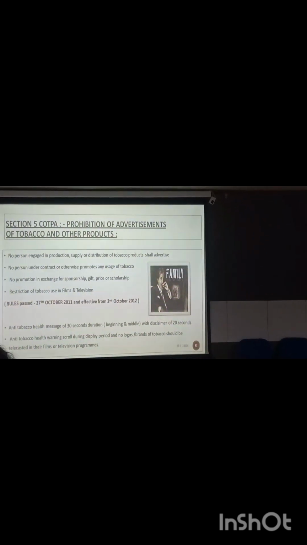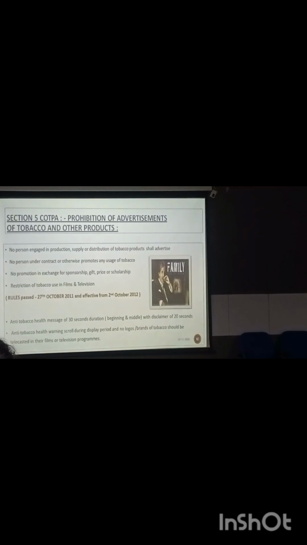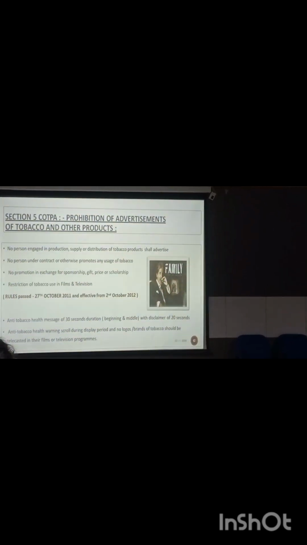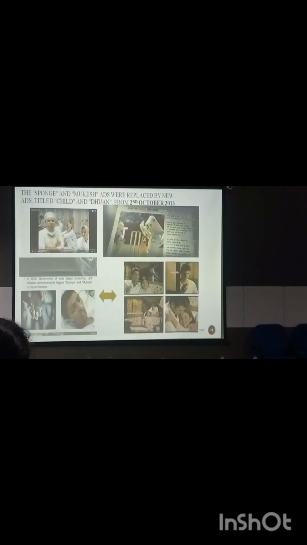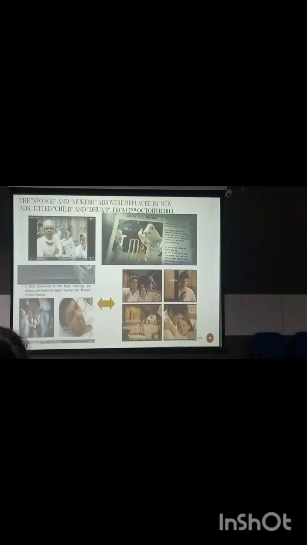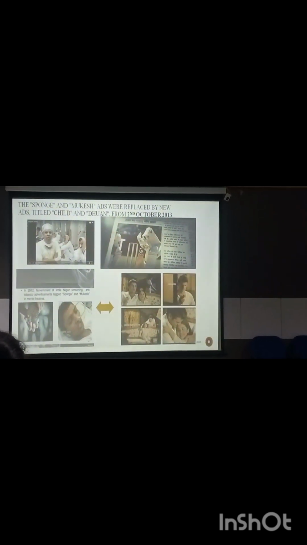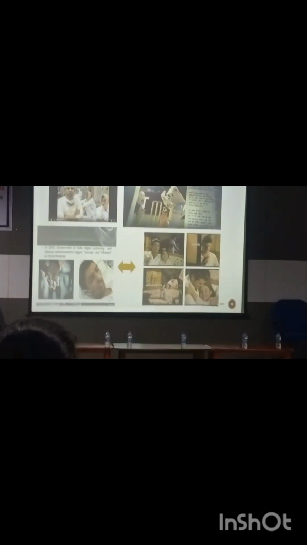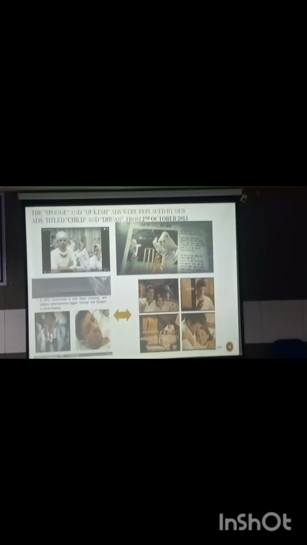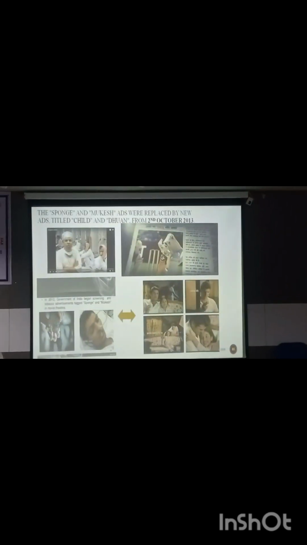Whenever we go to a movie, we will be seeing this 30 seconds of disclaimer message ads that will be going on. Later on, this was converted to the child and the smoke ad, because people are getting desensitized to those earlier ones, so they want to introduce a new ad.